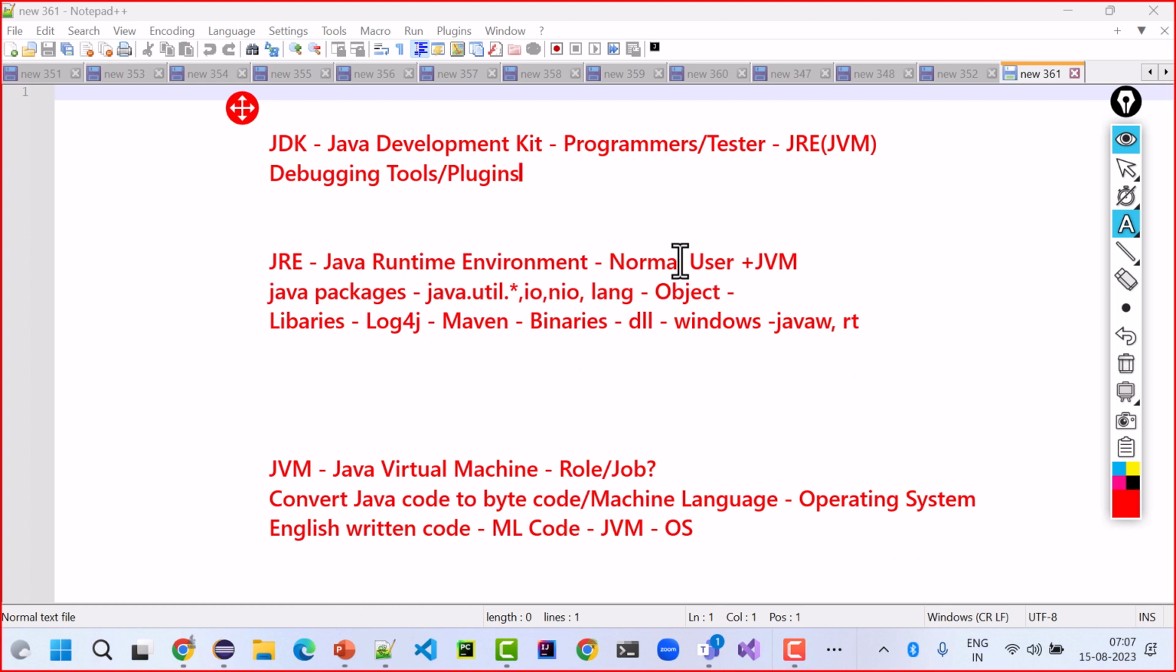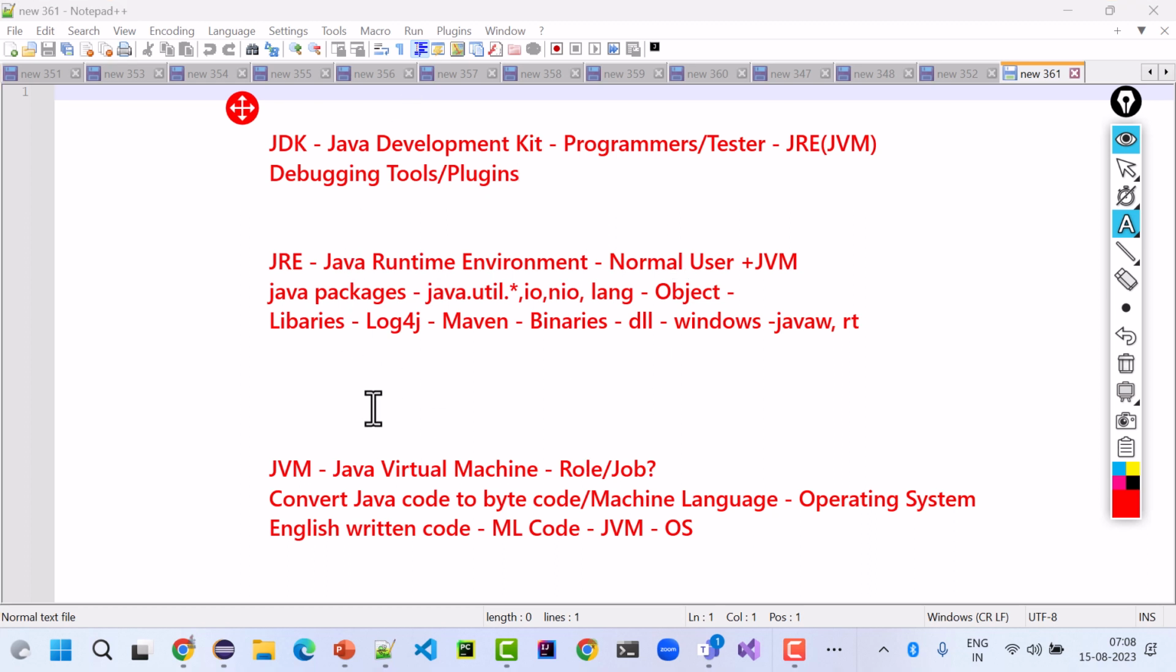This difference one has to know very clearly. JRE is for any other user who has nothing to do with programming. JVM makes my code run on the operating system, and JDK is for us who want to code in Java, because we need plugins, GitHub or things like that. Everything we will get.